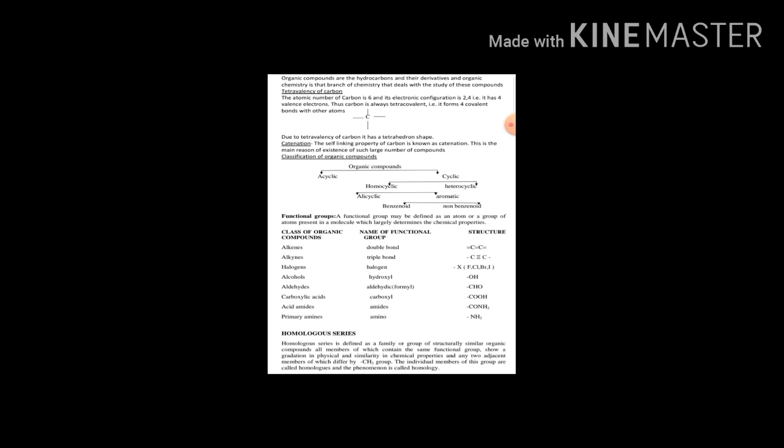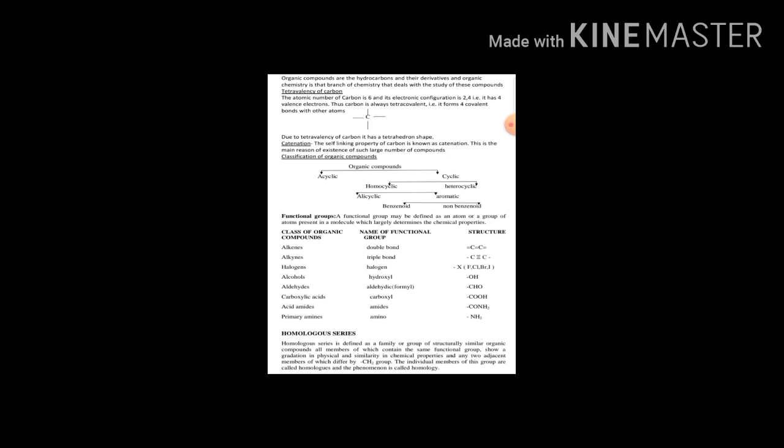Let's discuss homocyclic compounds, also called carbocyclic compounds. These are compounds containing rings made up of only carbon atoms. So in this compound, all the atoms in the ring are the same.